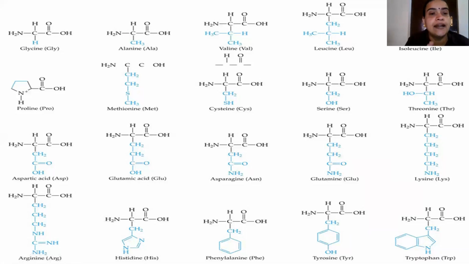You should study the structures of glycine, the simplest amino acid, then alanine, phenylalanine, tyrosine and serine. These are in the syllabus. Once again: glycine, alanine, phenylalanine, serine and tyrosine. These amino acid structures you have to study.